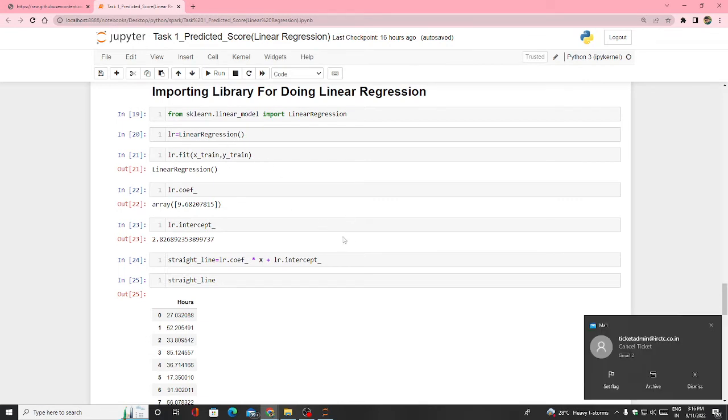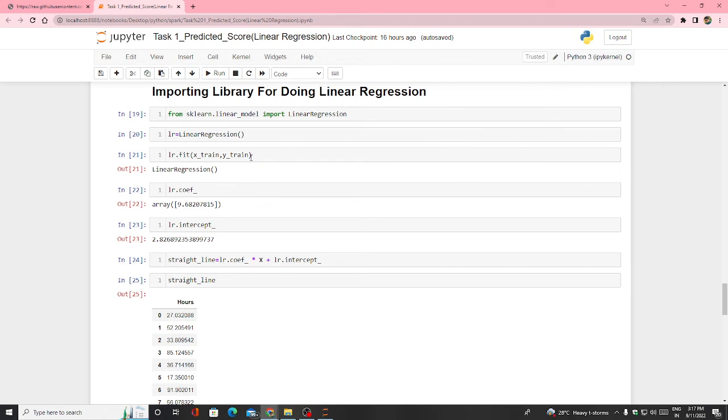Then we need to train the data, that is how the model learns from it. That's why we are fitting the training data, the 80% data which I took for training purposes. I am giving that 80% data into lr.fit, so it becomes the linear regression model. So we are training that linear regression model. Now I checked the lr coefficient value and intercept value.